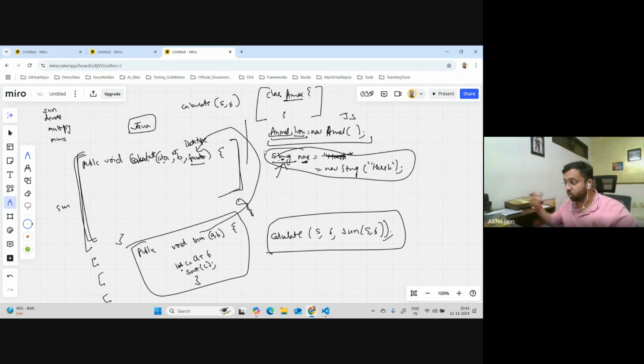And I can create new animals and assign them to the new variables which I want to create. So you can see I'm creating a new animal and assigning it to a variable with the name of lion. But what is the type? Animal, right?